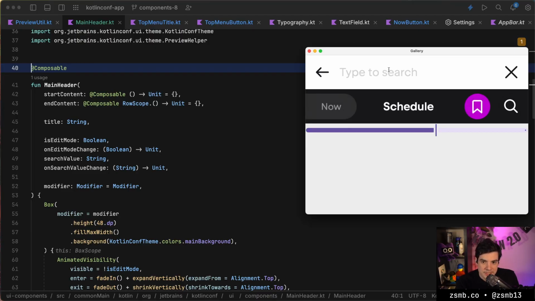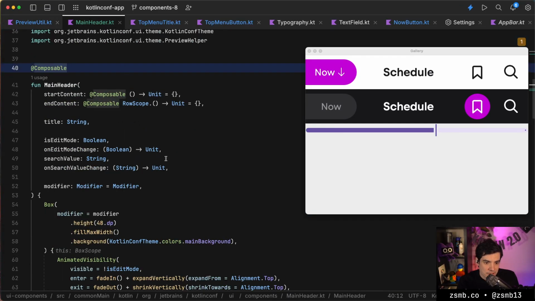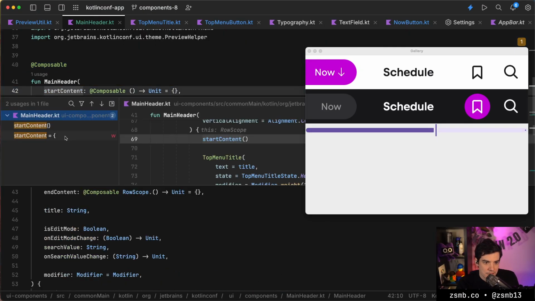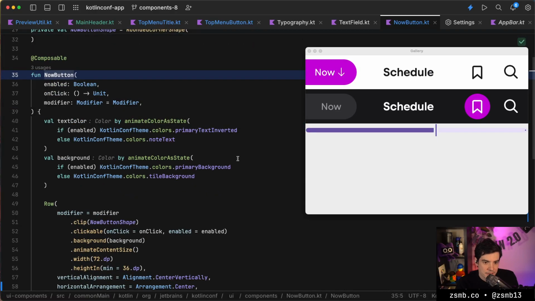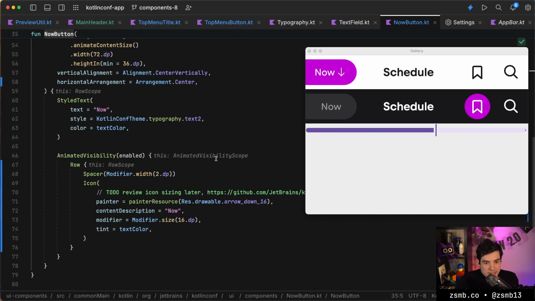So I've just realized that now button might need to be pointing upwards, right? Because we might need to scroll up based on what the current time is, whether we're before or after the current time. So let's go to the now button and make that arrow rotatable.